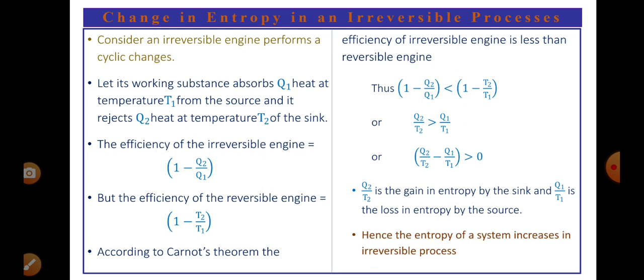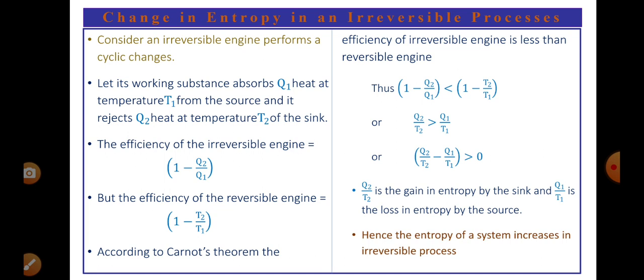According to Carnot's theorem, the efficiency of reversible engine is always greater, or irreversible engines are less efficient. Therefore, we can write the efficiency of irreversible engine 1 minus Q2 by Q1 must be less than the efficiency of the reversible engine 1 minus T2 by T1.